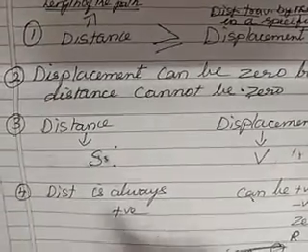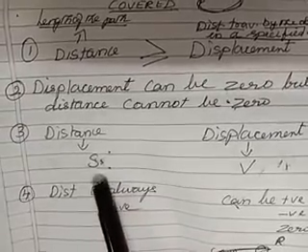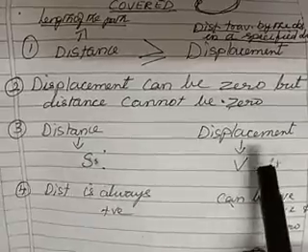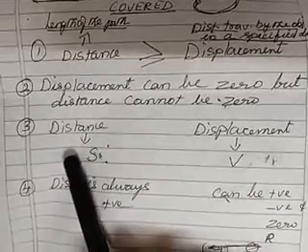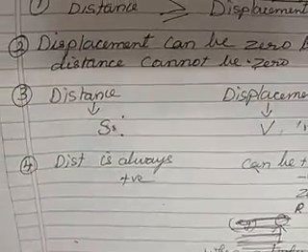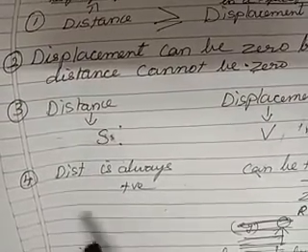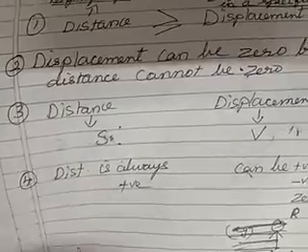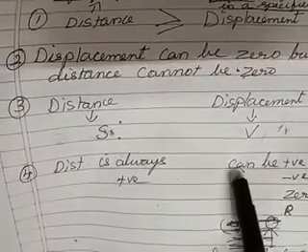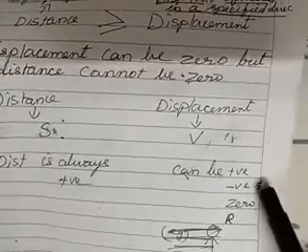Now, this is very interesting again. Distance is a scalar quantity. Displacement is a vector quantity. By now, you would have understood why distance is a scalar quantity and why displacement is a vector quantity. Now, one more interesting point, the last point to be discussed today. Distance is always positive. Always the distance covered will be a positive value only. But displacement can be positive, negative or 0.